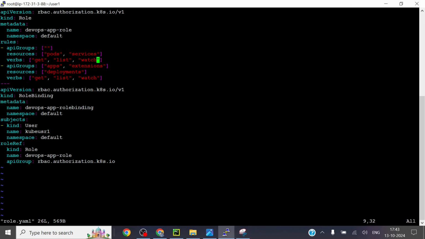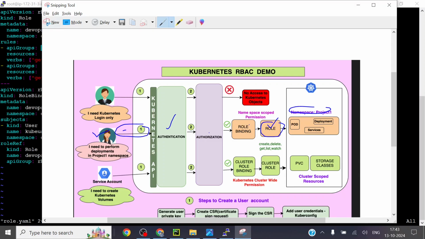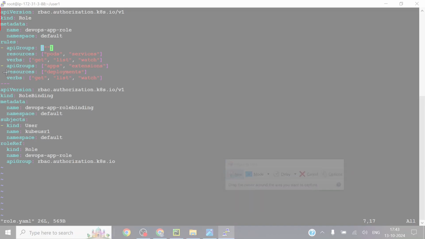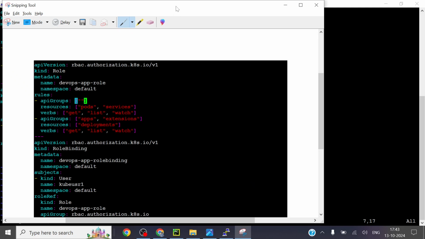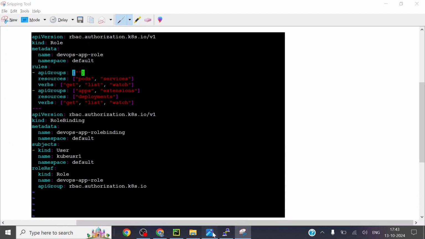I just put it over here. Just to explain to you guys in a bit more in-depth detail, my next step is I need to create a role. See where my mouse is pointed, this is the role one. What I am doing over here: kind is Role, and then I am giving a name for this role. API groups. API groups are nothing but levels, and there are multiple API groups. For now, you can just leave it blank, and it will include all the API groups.